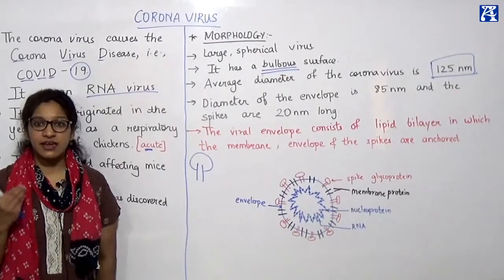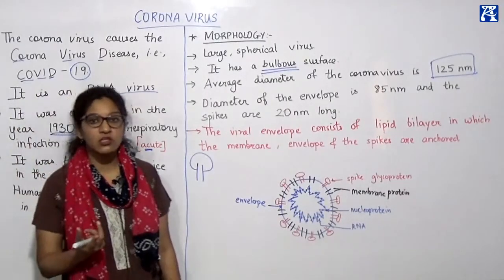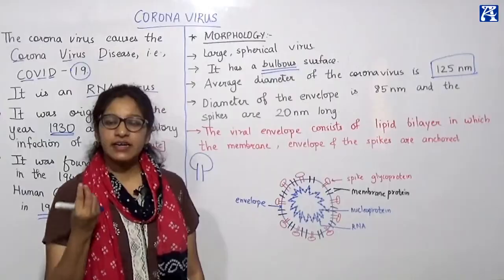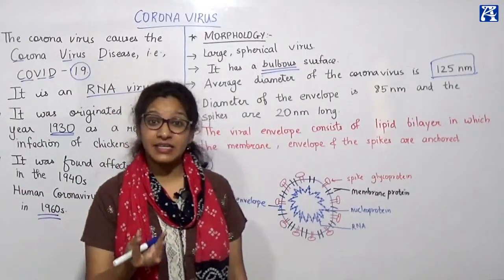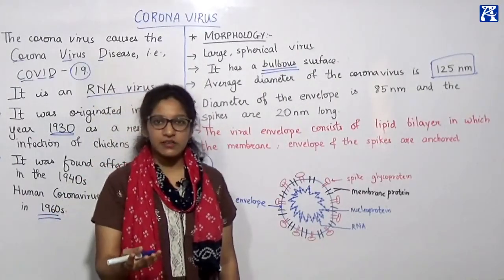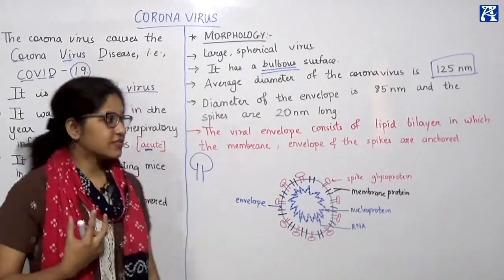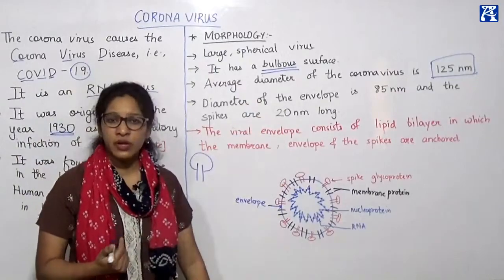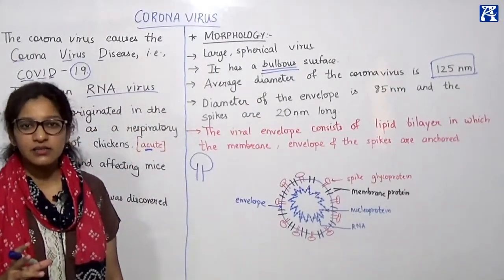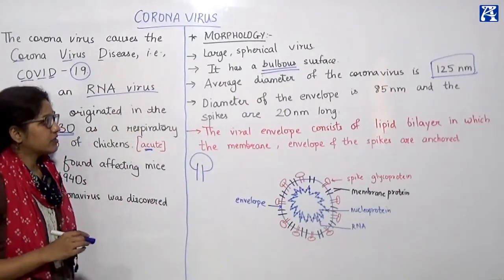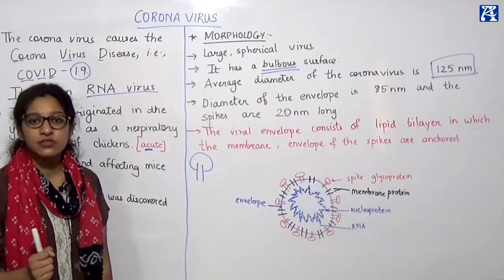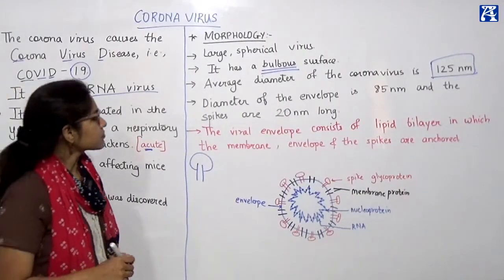We know viruses are extremely tiny structures. We've studied that viruses are way smaller than bacteria; they cross the bacterial filter. Viruses are meant to be very small creatures, but this virus is 125 nanometer, which is quite a big size for a virus.